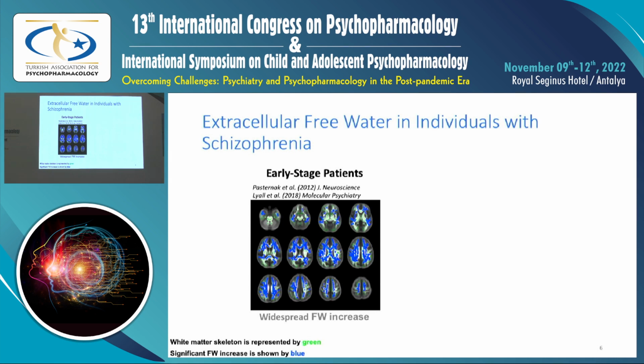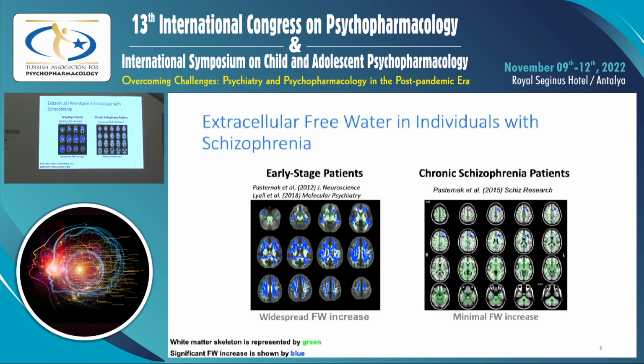This may suggest that the reductions in FA that we see in early stages may not necessarily be indicative of aberrant white matter microstructure, as has been previously argued. Interestingly, this increase in free water is not seen in chronic subjects, which suggests that this extracellular pathology may diminish over time.